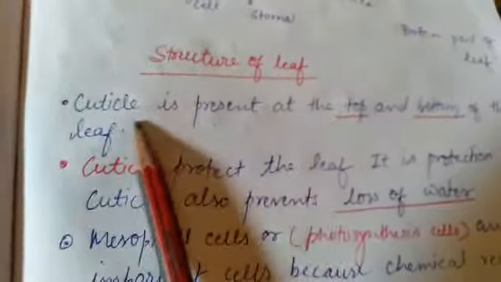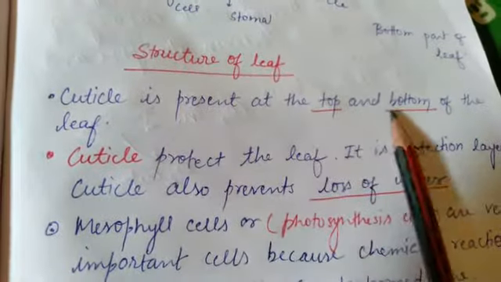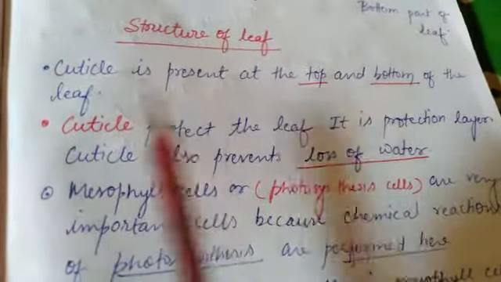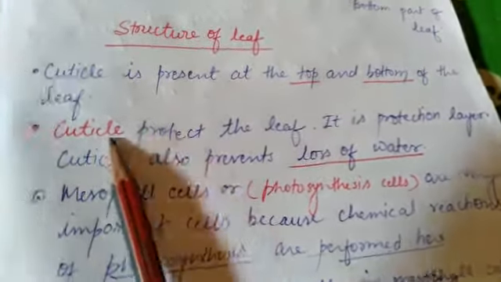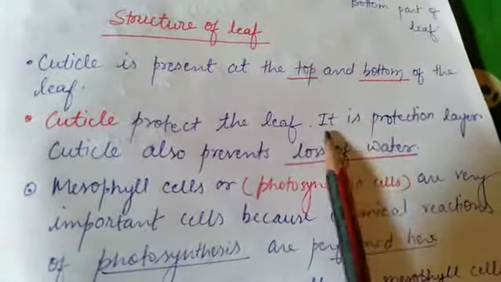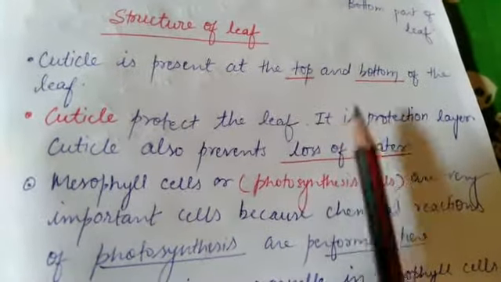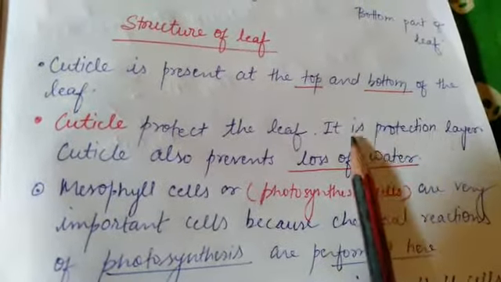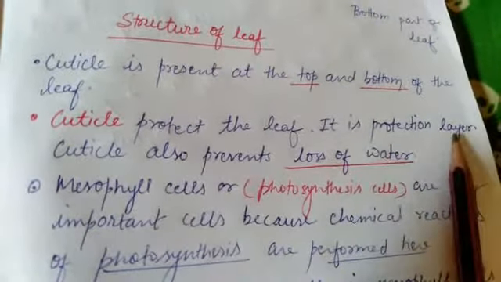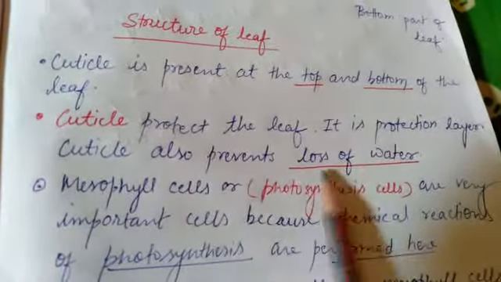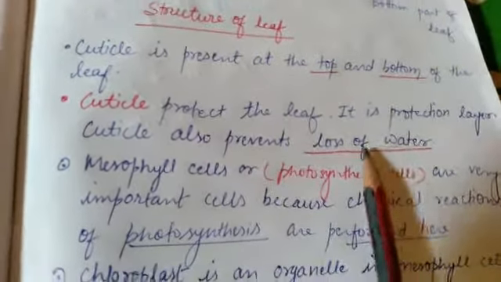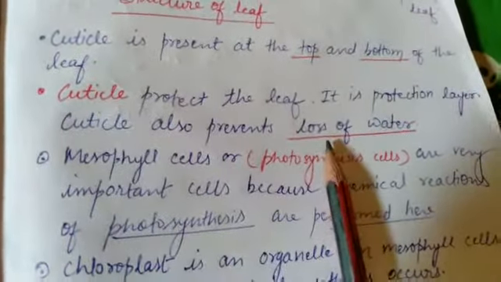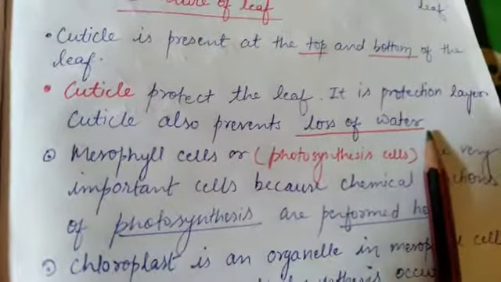Structure of leaf: cuticle is present at the top and bottom of the leaf. Cuticle protects the leaf. What is the main function of the cuticle? It protects the leaf, which is why it is known as the protective layer. Cuticle also prevents loss of water. So there are two functions of the cuticle: first, protection of the leaf, and second, preventing the loss of water.